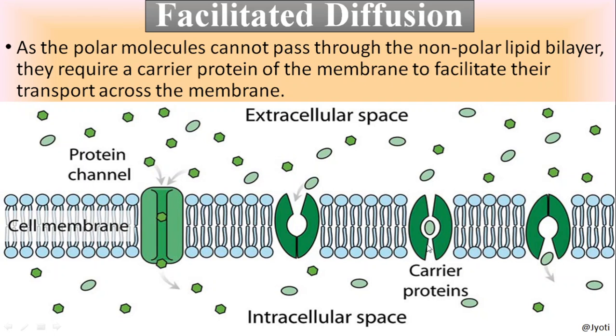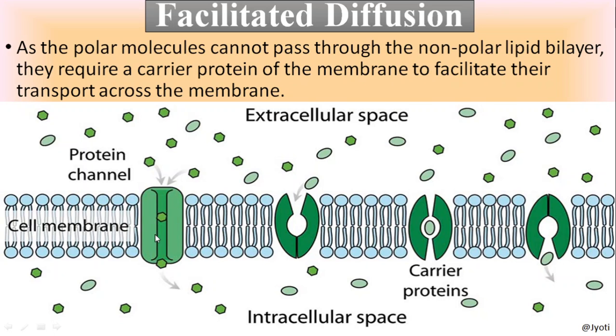Now another protein I have told you about, that is carrier protein. The carrier protein, as you can see here, can trap the molecule, the specific solute particle. Then the protein moves within the membrane and releases the solute particle to the interior.